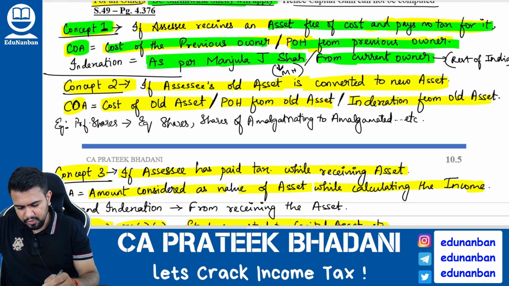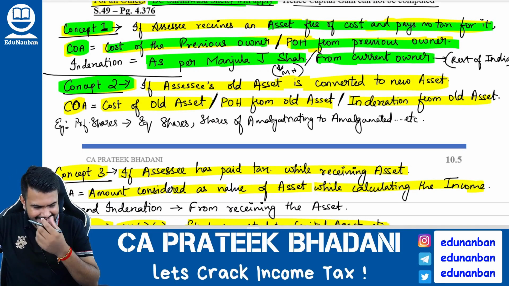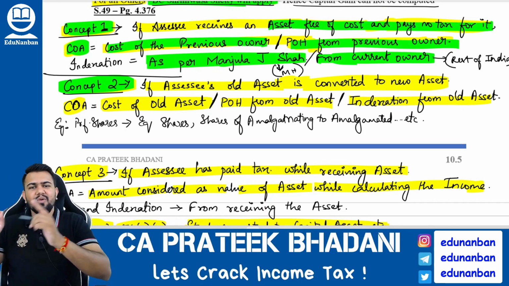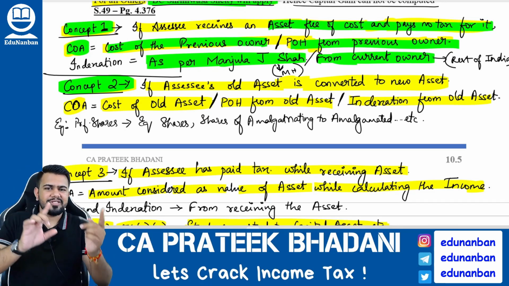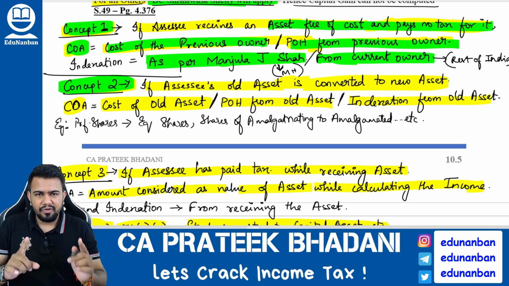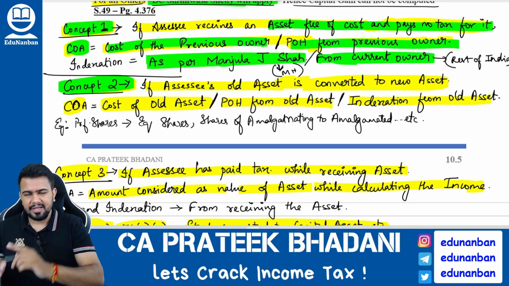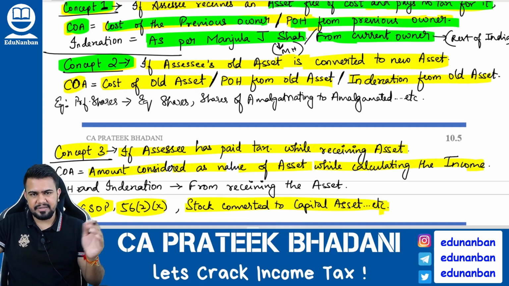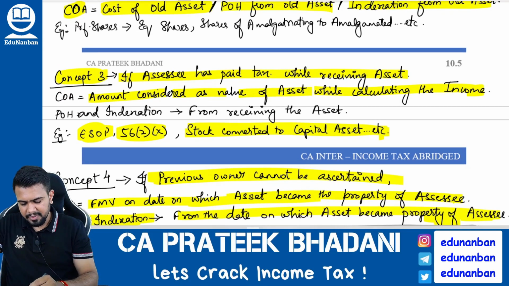So next to concept number 2. What is concept number 2? If assessee's old asset is converted into new asset, then cost of the old asset will become the cost of acquisition of the new asset. Period of holding also should be taken from the old asset. Indexation also should be taken from the old asset. Okay. For example, preference shares converted into equity shares, etc.